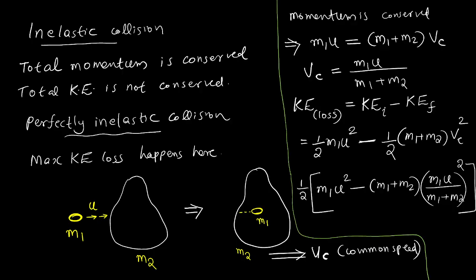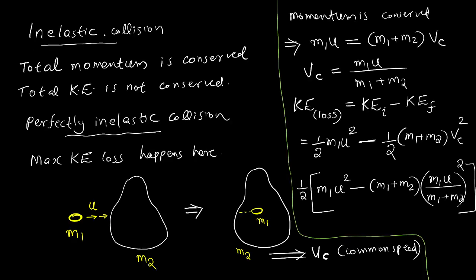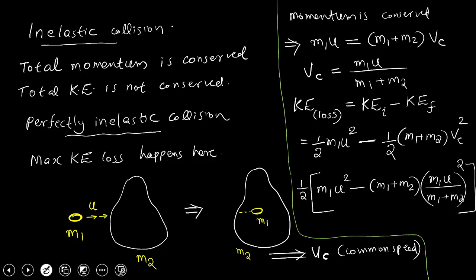Let me write the remaining steps on the next page, there is no space here. What is the last step? Half into bracket m1 u square minus m1 plus m2 into the square of this one.